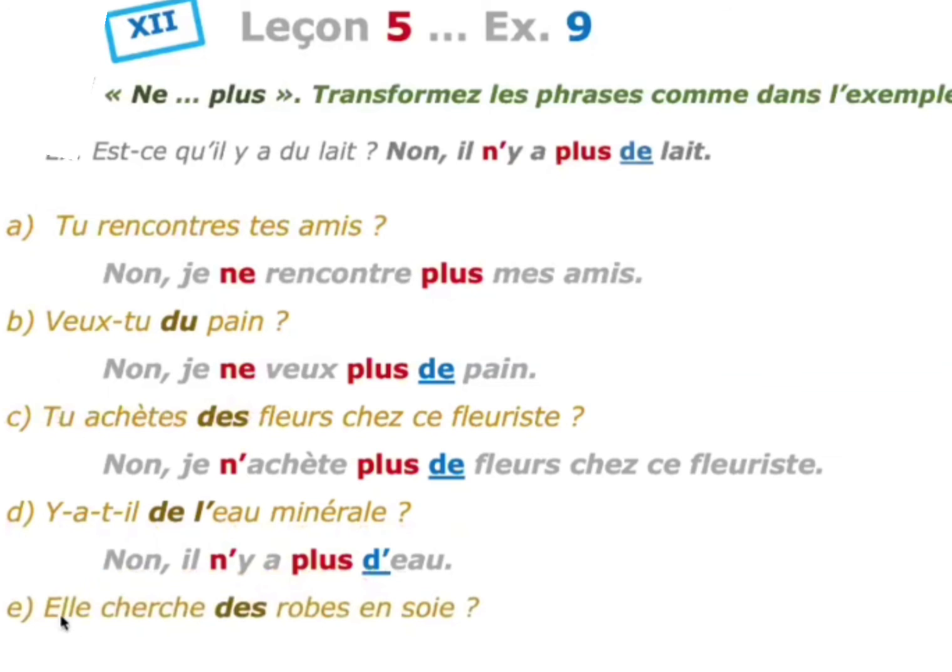Fifth one. Elle cherche des robes du soir. She is looking for some silk dresses. Again, des is there, in negative you have to write, no, elle ne cherche plus de robe de soie. De robe en soie. So this is very easy compared to all the exercises. So you are just writing all the sentences in negative form. Thank you.